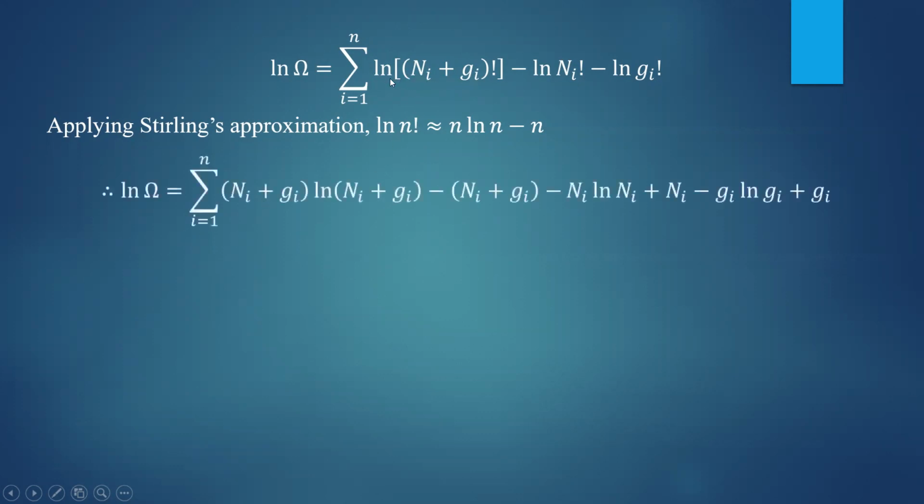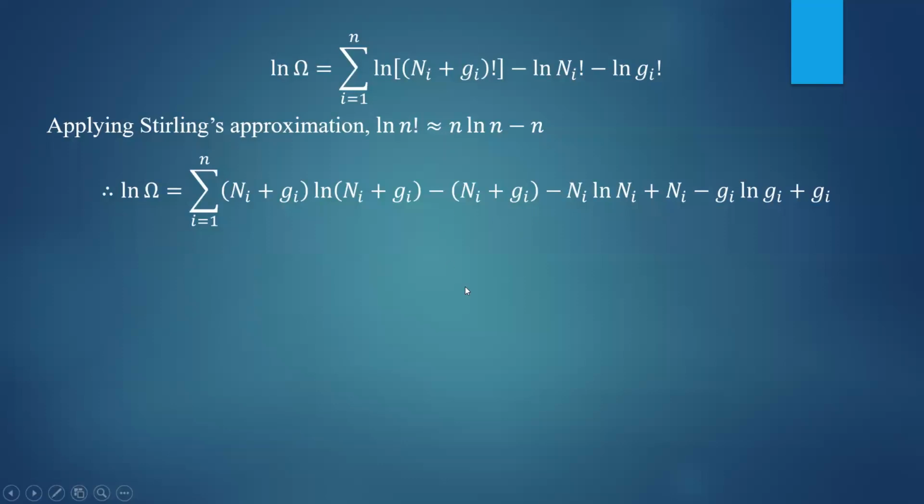That will give you ln of (ni plus gi) factorial is given by (ni plus gi) into ln of (ni plus gi) minus (ni plus gi). Similarly, you apply here, that will give you minus ni ln ni plus ni. Minus into minus becomes plus. Then the last term will give you minus gi ln gi plus gi. So this is the expression.